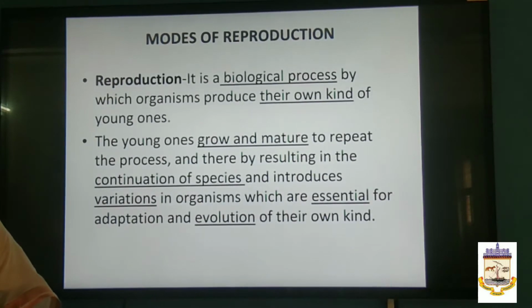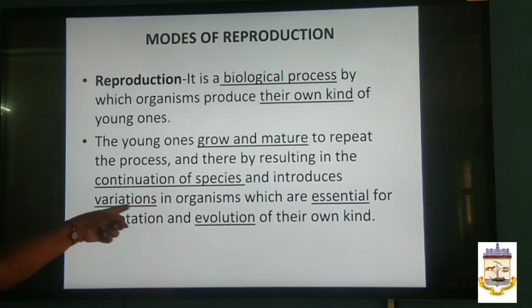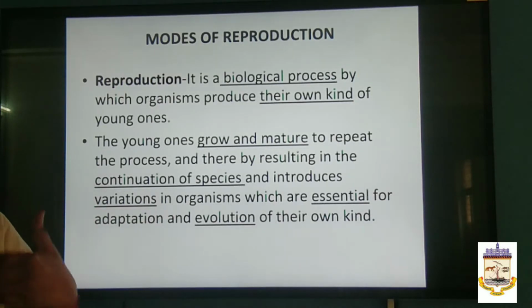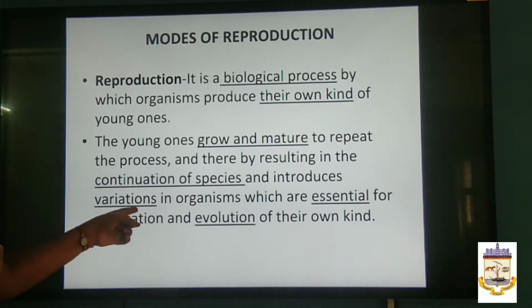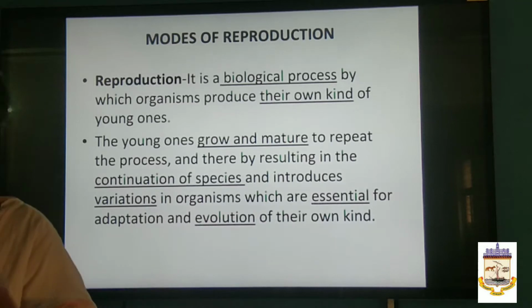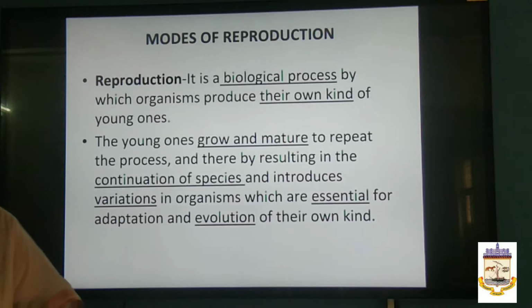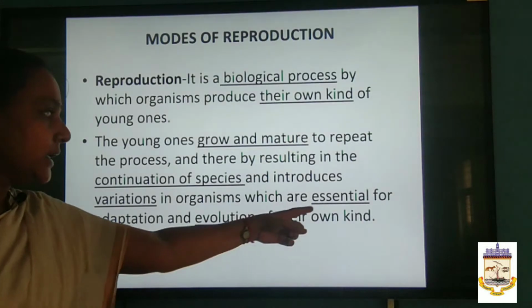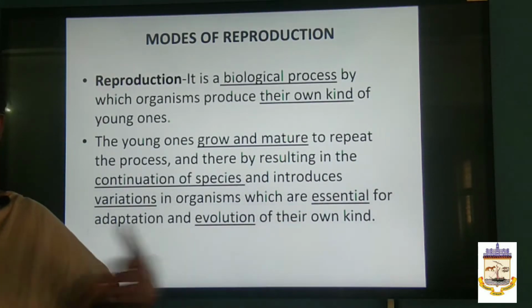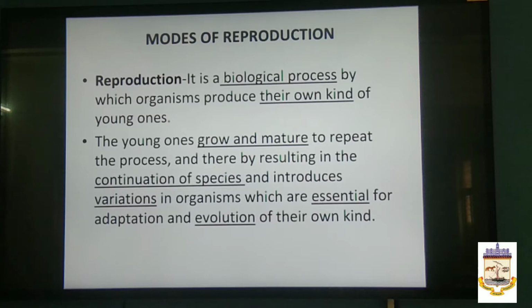Continuation of species is essential to perpetuate the organisms on this earth, and it introduces variations. Every time an animal is undergoing evolution, it has to show some sort of variations, which may be in the genetic constitution also. These variations in the organisms are essential for the adaptation and evolution of their own kind.